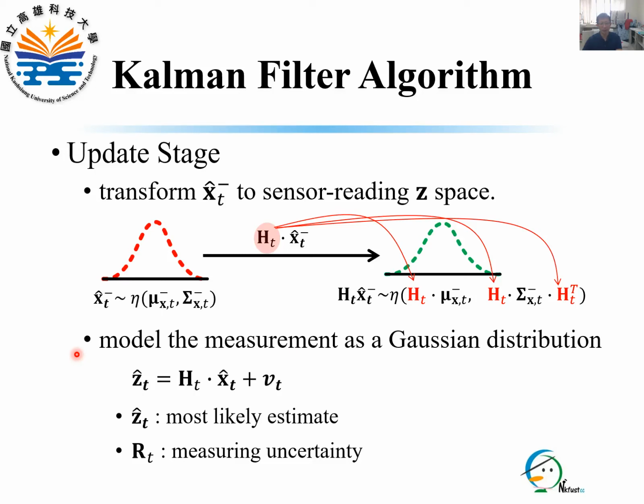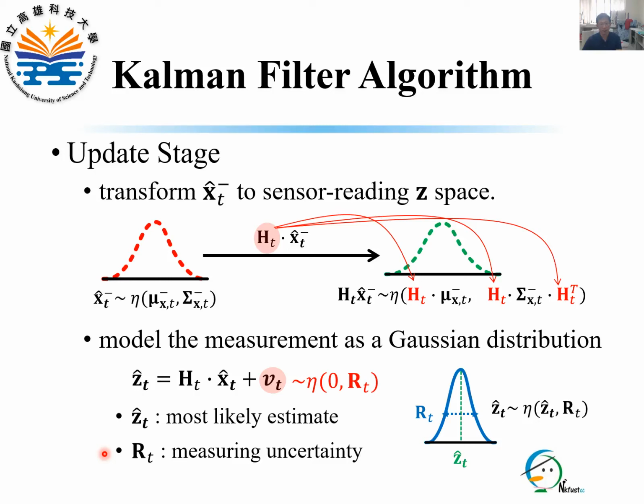The next step is to model the measurement as a Gaussian distribution. Since z_t hat is the measurement result and is the most likely estimate, we take it as the mean vector. As mentioned, the measure process is disturbed by Gaussian noise.